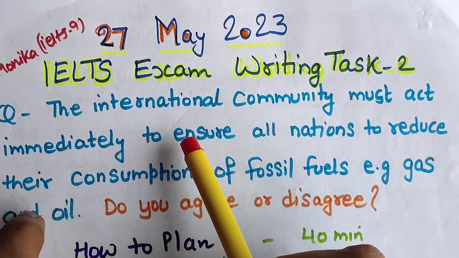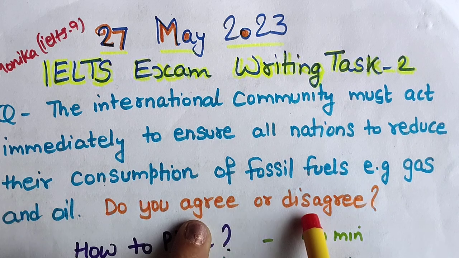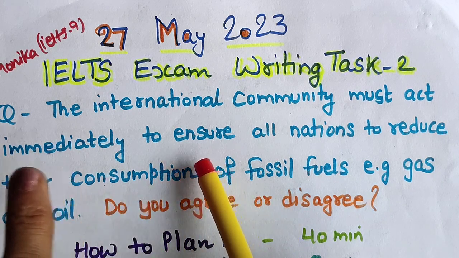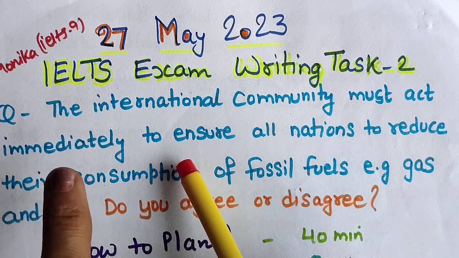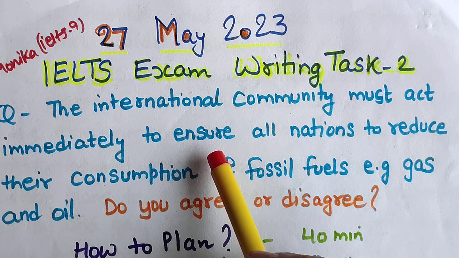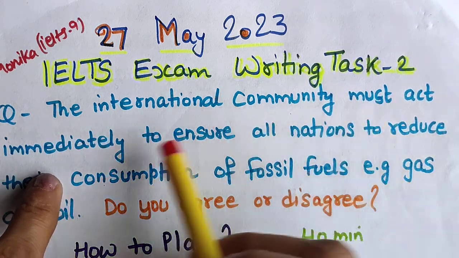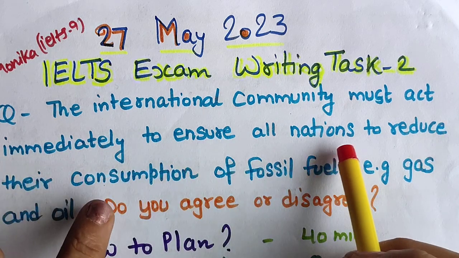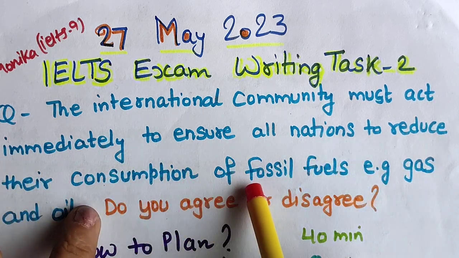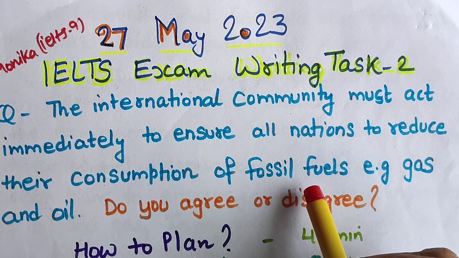Hello everyone, so I'm going to do this writing task 2, that is agree or disagree. Believe me, this is different. When you start writing this essay, you will also be confused about what points and what kind of things I should write, whether I should focus on the international community acting immediately, or on all nations reducing the consumption of fossil fuels. So that is also a point of discussion actually.